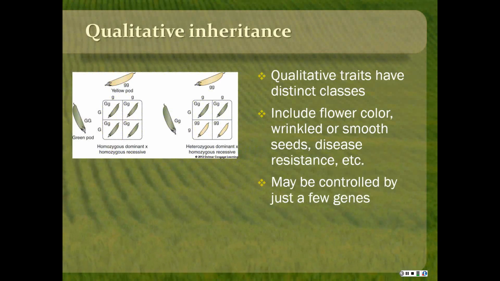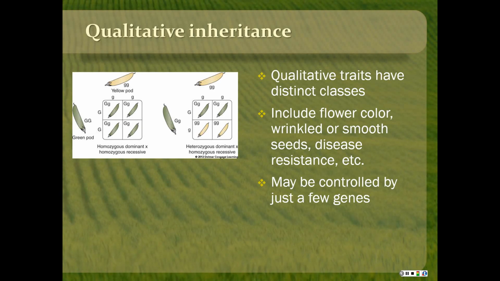And there's 2 different types of inheritance, qualitative and quantitative. And these little boxes are called Punnett squares, and they are used by geneticists to show how inheritance happens between 2 plants or whatever, if you know the genes that they have. And so qualitative traits have distinct classes, maybe like the color of the flowers, the shape of the seeds, are they wrinkled or smooth, or disease resistance. It's things that are either or, like the flowers are either purple or white, or like in this case, the pods would be either yellow or green. And this may be controlled by just a few genes.